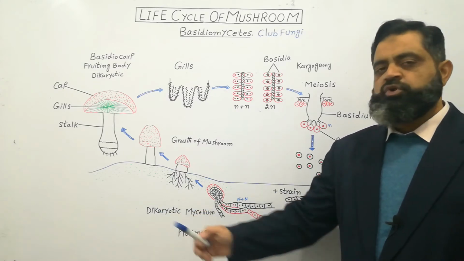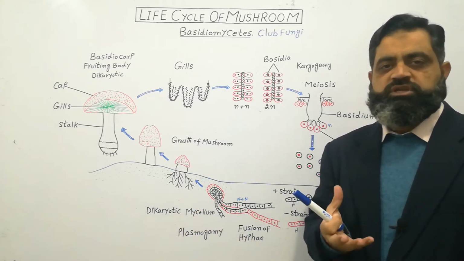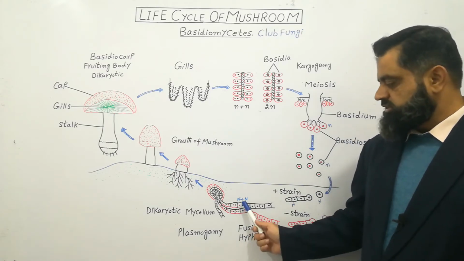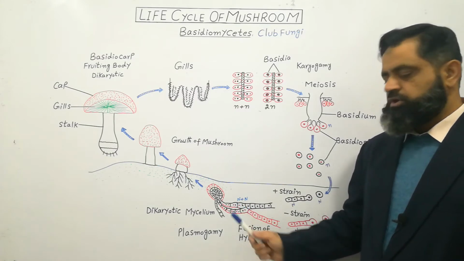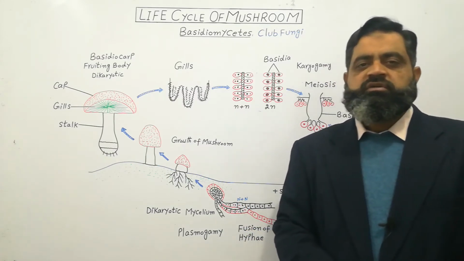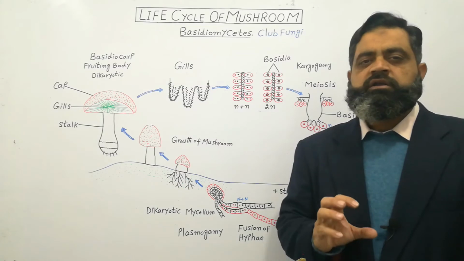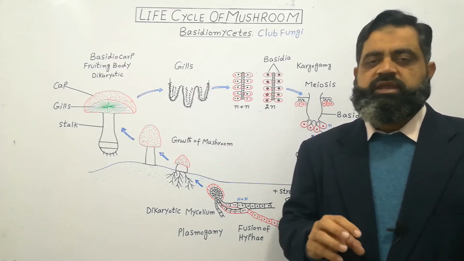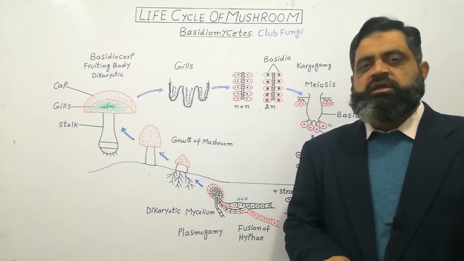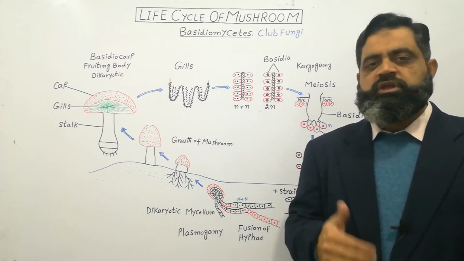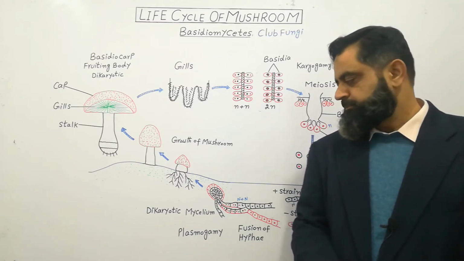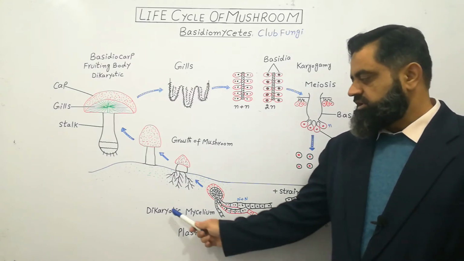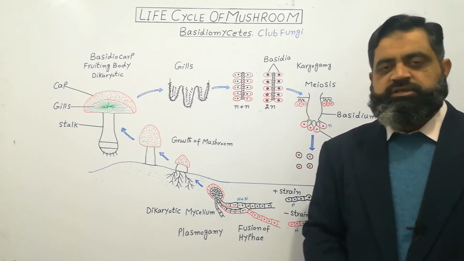As you know, di means two, karyotic means nucleus. So dikaryotic hyphae contain two nuclei. These n plus n dikaryotic hyphae start to grow, and they grow very fast. They feed on dead and decomposing organic matter, dead plants and animals, and if food is available, they keep going and keep growing. This whole structure of dikaryotic hyphae is known as dikaryotic mycelium.